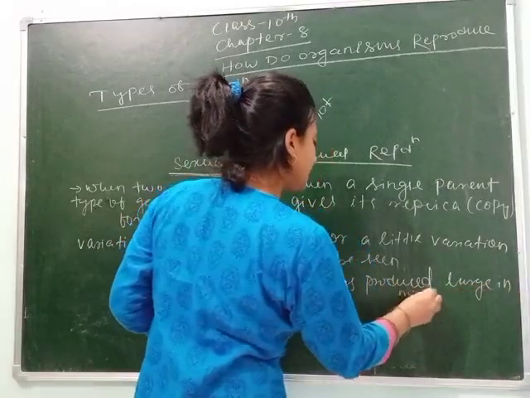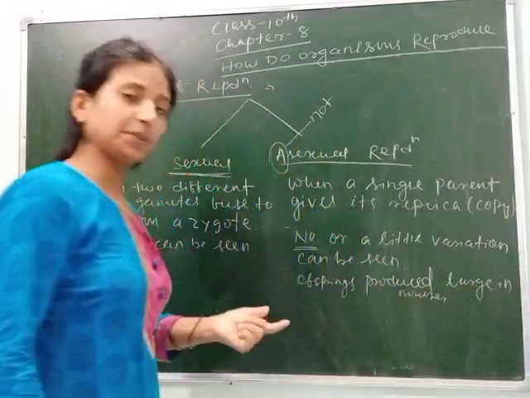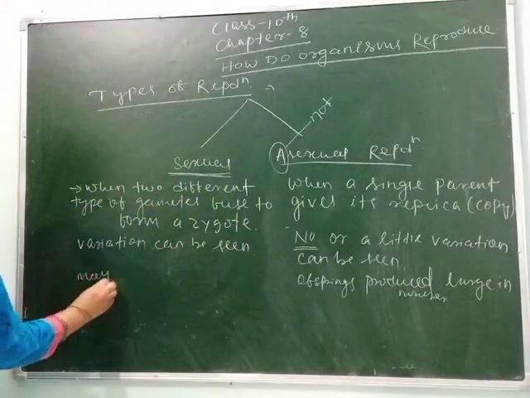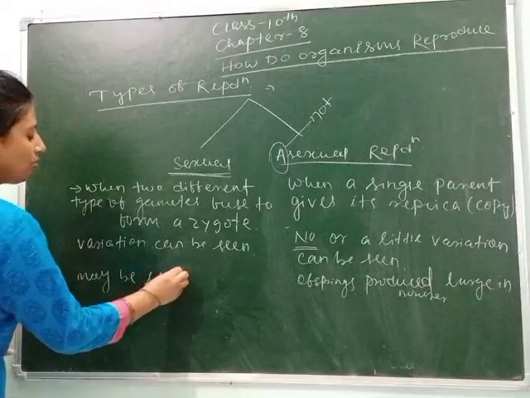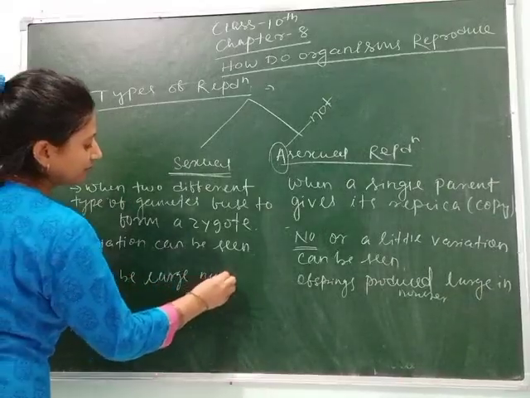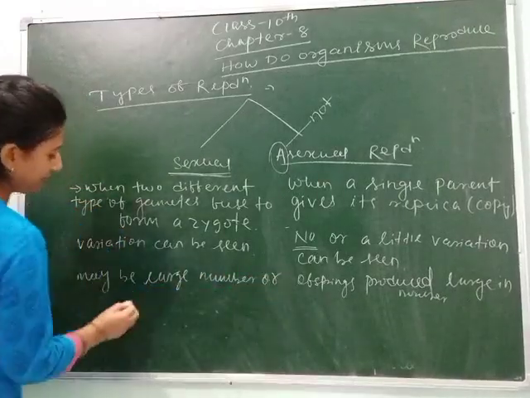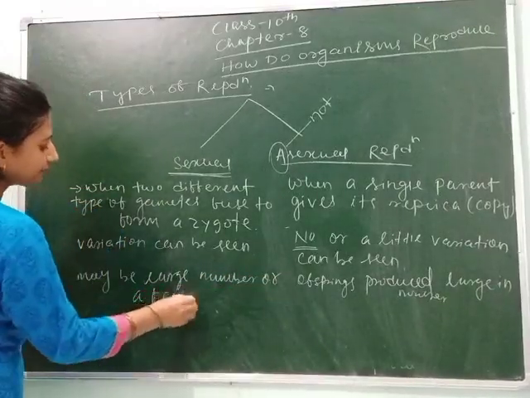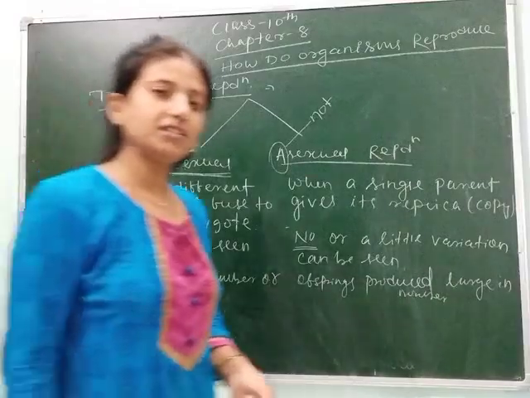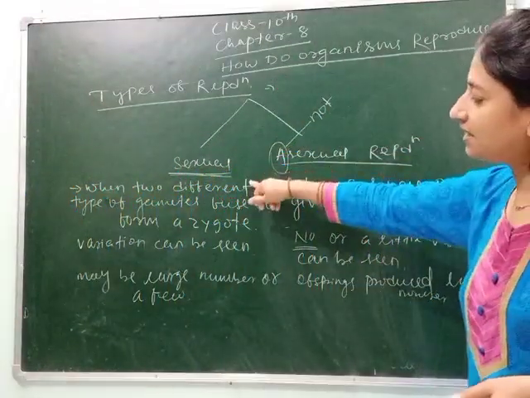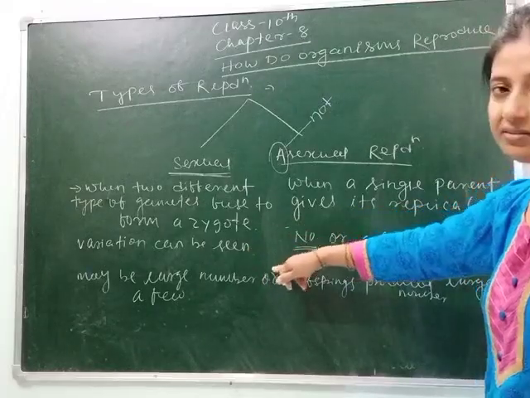Large in numbers means a large number of offspring can be produced, but here it may be a large number or a few. Clear, students? So here it brings the exact character. Here some variation can be seen.